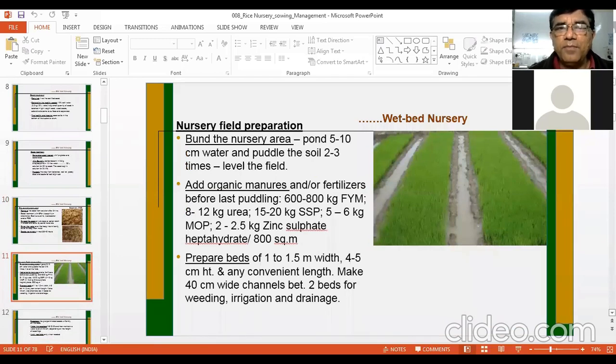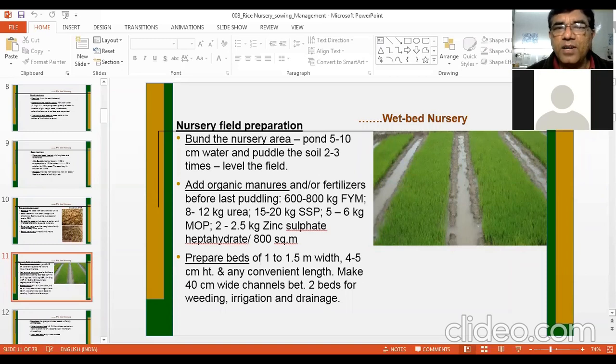Now, in the meantime, while you are doing the seed germination, the farmer can do another activity, that is nursery field preparation. The topmost thing is that you bund the nursery area. Bunding is done to keep the water in the nursery area. So pond 5 to 10 centimeter of water, and puddling is done 2 to 3 times.